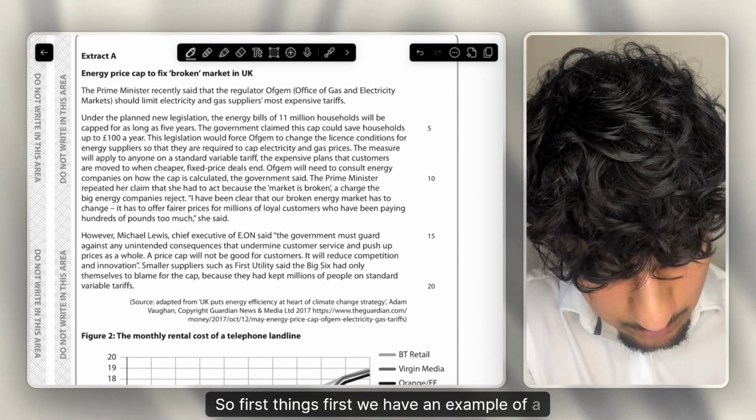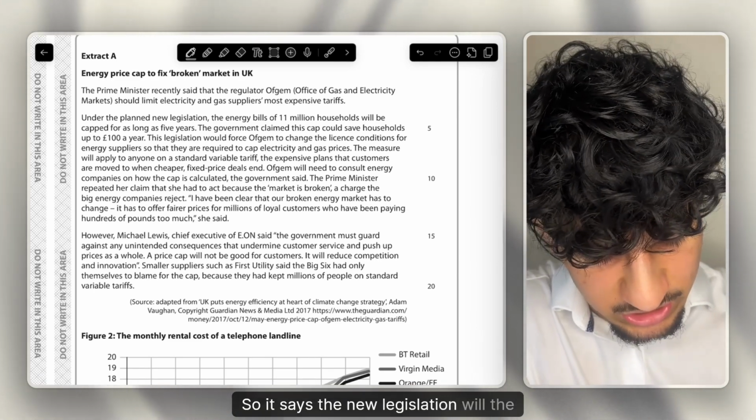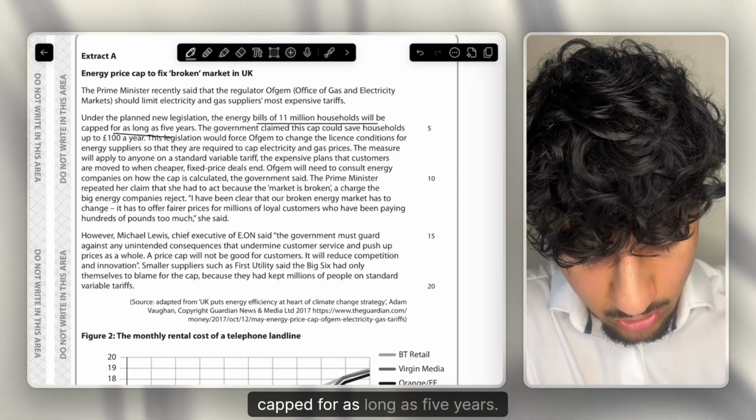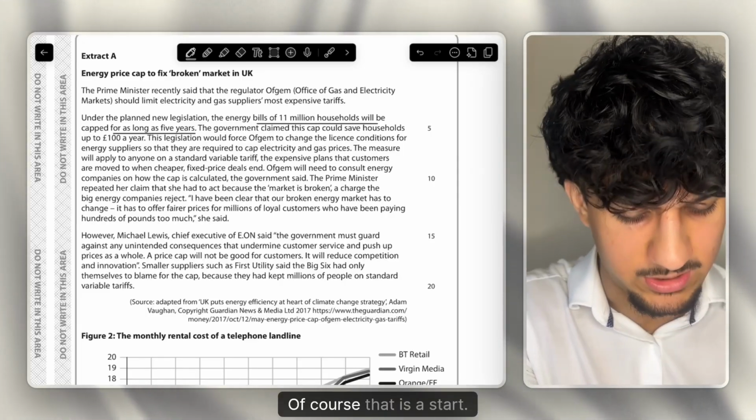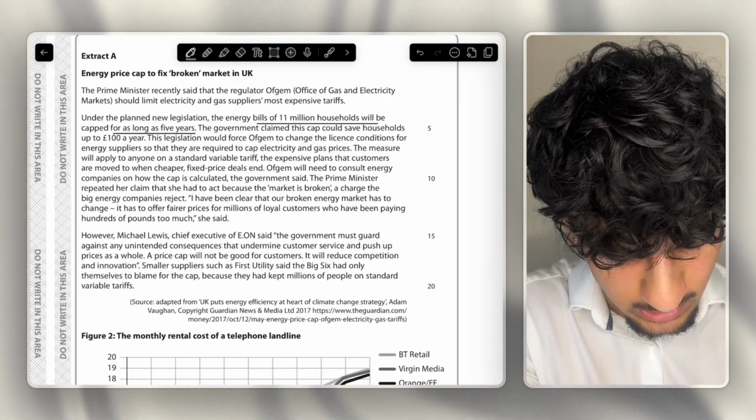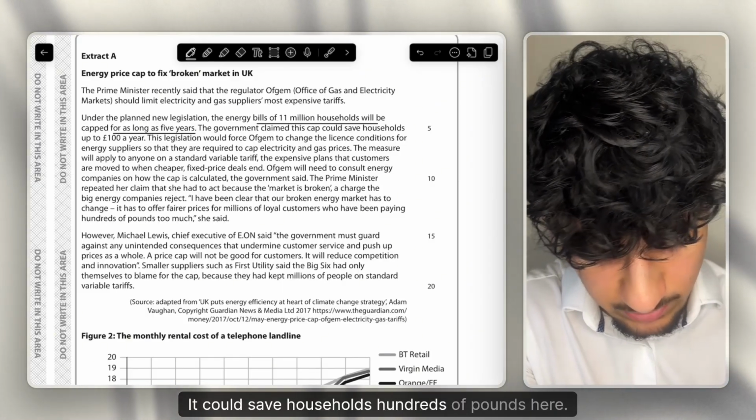So first things first, we have an example of a positive statement. It says the new legislation will mean the energy bills of 11 million households will be capped for as long as 5 years. Of course, that is a stat, that is a figure, that's something you can test. So of course that would be a positive statement. Claim it could save households hundreds of pounds a year.